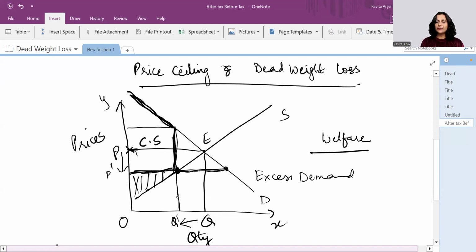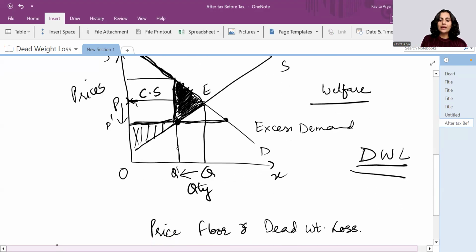Now, where is the deadweight loss? Try and understand this shaded area, which is not tapped by anyone now. This is neither part of consumer surplus nor part of producer surplus, because this much quantity has not been traded at all. So this dark area is the deadweight loss. This is the result of the price ceiling, or the intervention done in the market, and this showcases the inefficiency in this market structure.